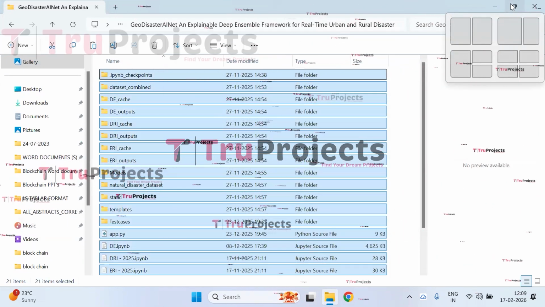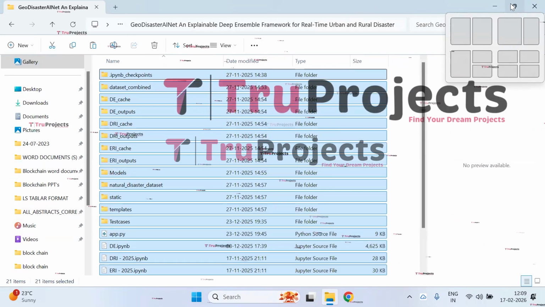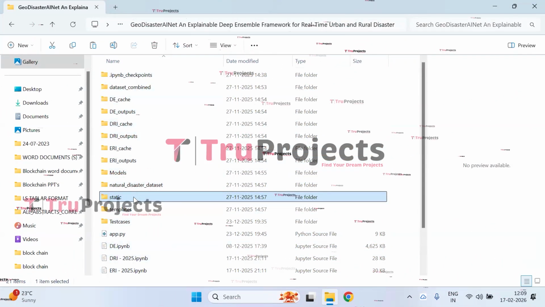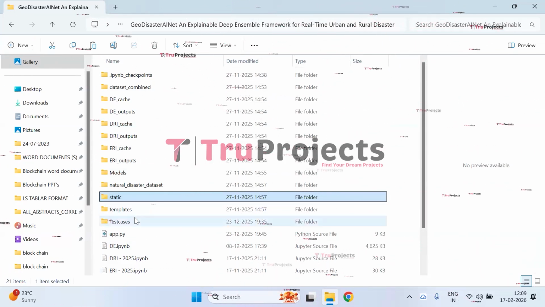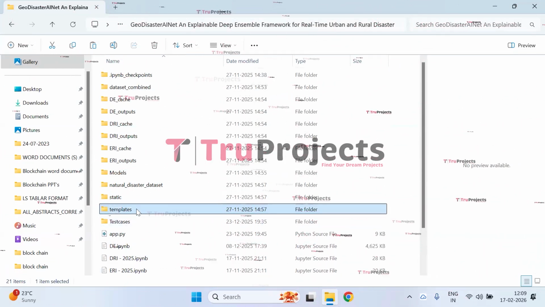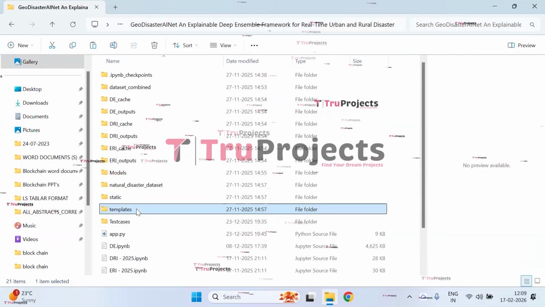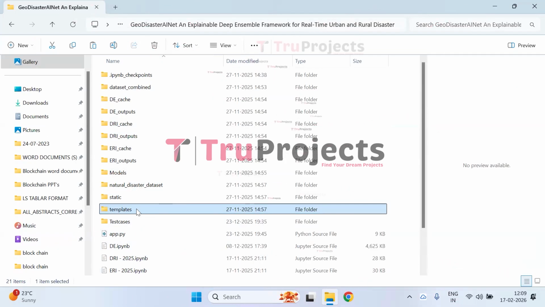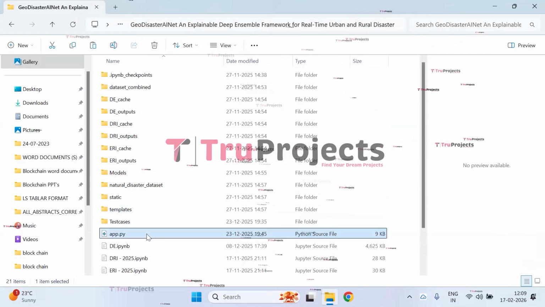This folder is a complete package of your project's code base containing everything needed to develop, test, and deploy your application or model. Static folder. This folder consists of files related to CSS, JavaScript, and Bootstrap. Templates folder. This folder contains all the HTML pages used in the project. It typically includes files like index.html, about.html, etc., which represent different pages of the website.